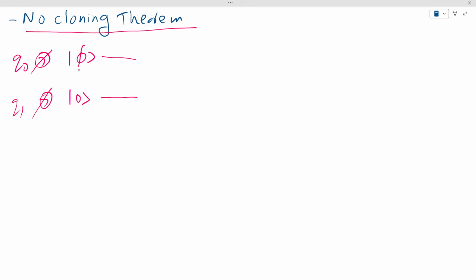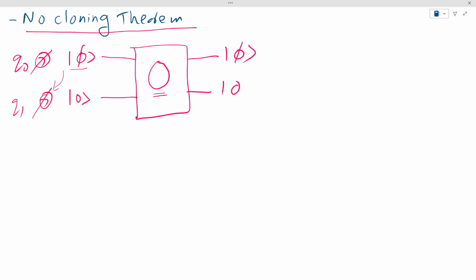And suppose we want to see if this state phi can be copied to the other qubit or not, which we can think in this way, that suppose there is some operation, and let me call that operation O, that does this job, and we will see what characteristics this operation O should have and see why this is not allowed in quantum mechanics. So this operation O should copy the state in such a way that this qubit retains its original state and the other qubit also gets this state.